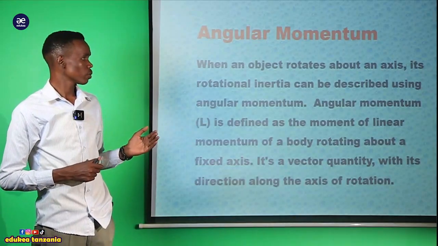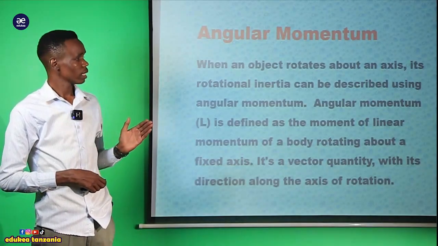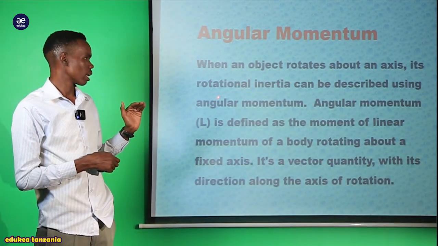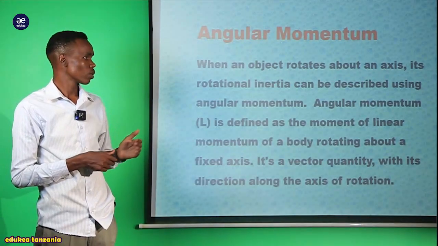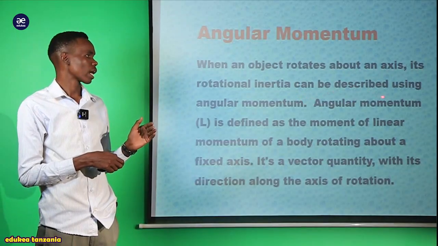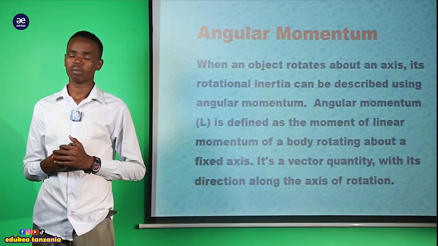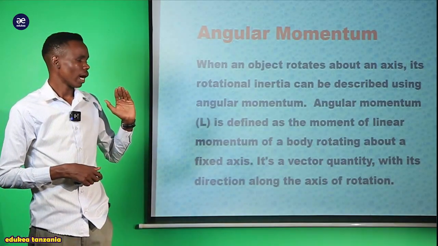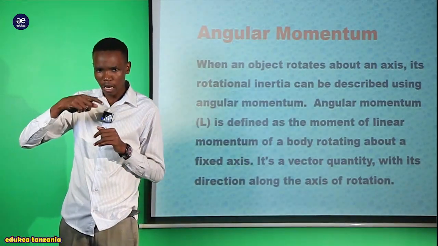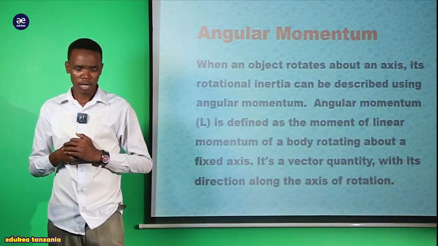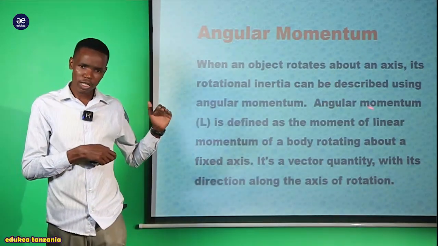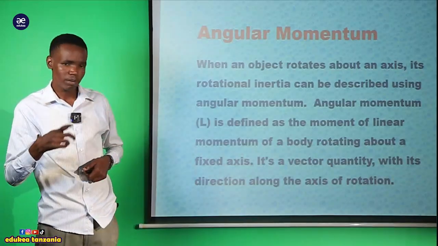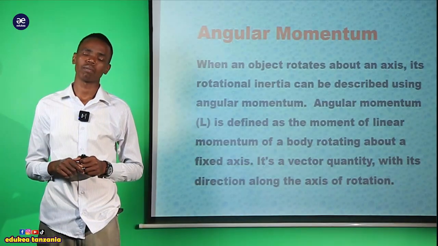According to our statement here, when an object rotates about an axis, its rotational inertia can be described using the angular momentum.